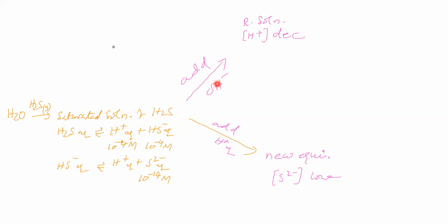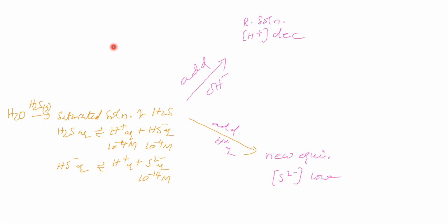One student says the position of this equilibrium is affected here, and here the forward reaction is favored, and here the forward reaction is favored.